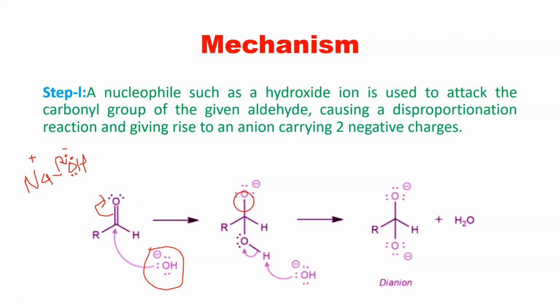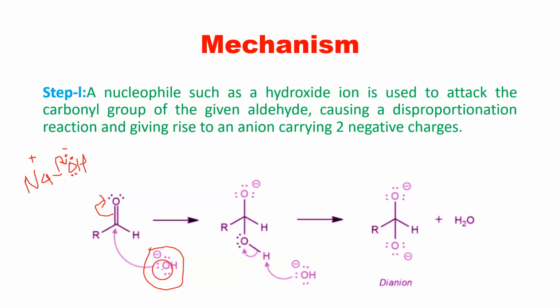So in the next structure you can see there are three lone pairs of electrons. From where do these three lone pairs come? Two it naturally has, and the breaking of the carbon and oxygen bond gives the third, so it forms three lone pairs of electrons, and that is why it has now become electron rich. Firstly it was not electron rich, it was in a normal state, but now it has become an electron rich species because the carbon-oxygen bond has been broken and electrons are shifted onto oxygen. And a new bond between oxygen and carbon has been formed.